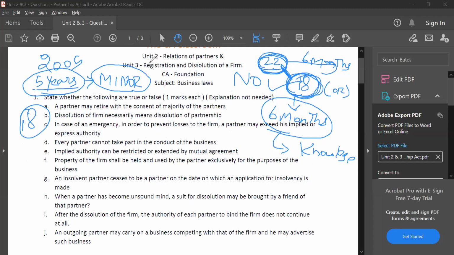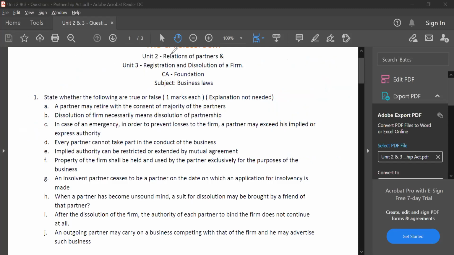Sir, but if I know about this at the age of 16, should I wait till majority? Correct. If you know at the age of 16, you must wait until 18. Then after 18, within the next 6 months, you have to give your consent, whether you want to continue or discontinue in this partnership firm.